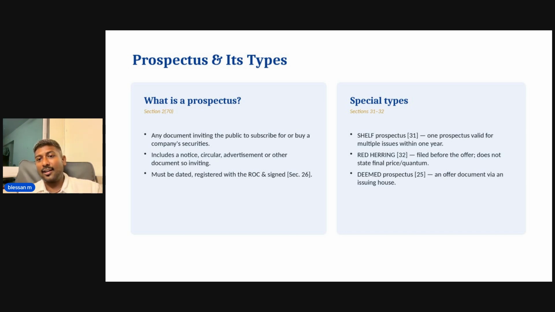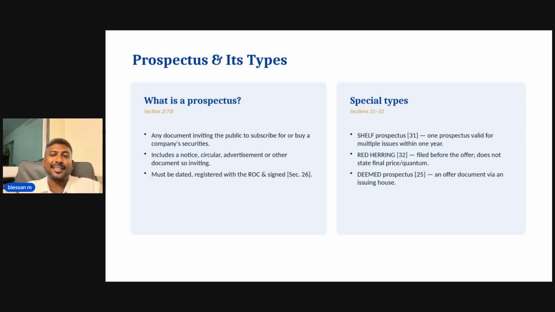Now, there are different special types of prospectus. One is the shelf prospectus, the red herring prospectus, and the deemed prospectus. Now, what is a shelf prospectus? A shelf prospectus is a kind of prospectus where the company issues one prospectus that is valid for multiple issues in one year. So, if the company is planning to go to the market and offer securities multiple times a year, then the company may choose a shelf prospectus.